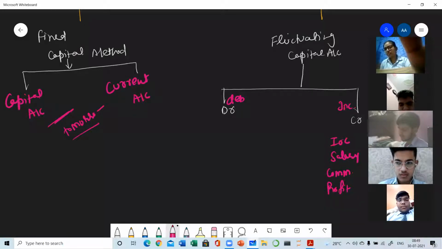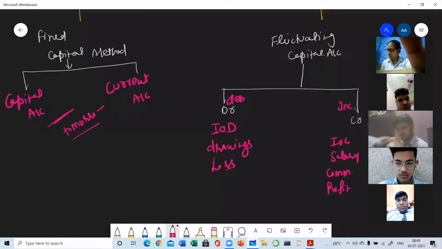And the debit side, with which the capital will decrease: IOD, meaning interest on drawings, permanent drawings, and loss. Clear?